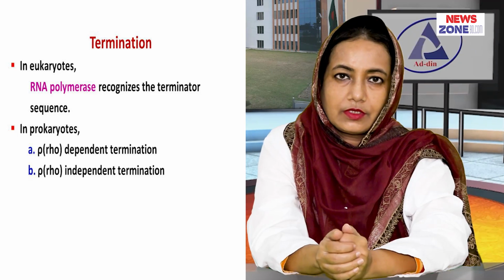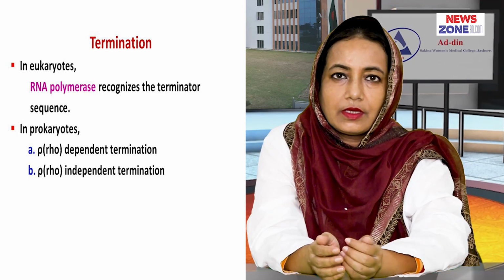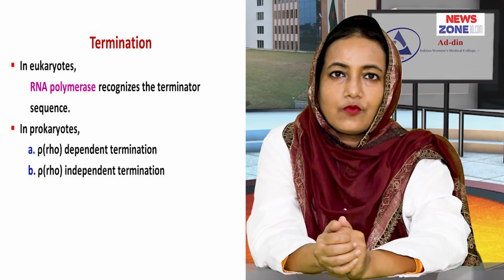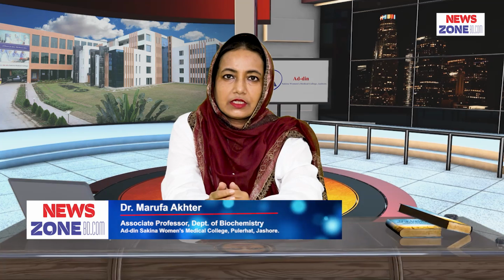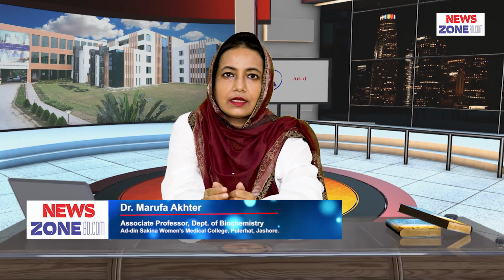Transcription termination in prokaryotes may be spontaneous or intrinsic. It depends upon a Rho factor, that is Rho dependent termination and Rho independent termination. In Rho dependent termination, the protein Rho factor searches for the termination sequence, and it binds with the newly synthesized RNA or loosely with the DNA. It acts as an ATPase and releases the primary transcript. And in Rho independent termination, the newly synthesized RNA forms a hairpin-like structure that is self-complementary.